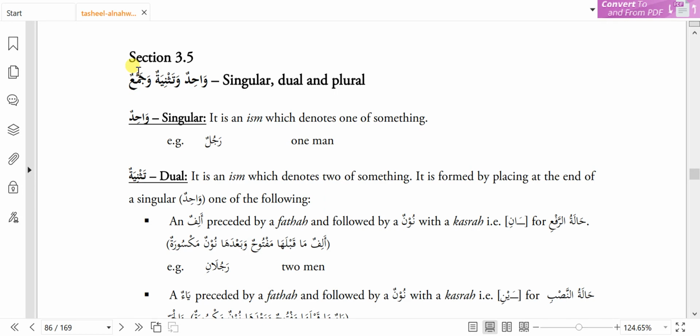So what we are going to do now, first we are going to learn about the basics of Wahid Tasniya Jama on our board, and once you are able to understand or become familiar with a few of the concepts, then we will come back to this book and read from it and try to explain anything written in the book, a new topic or a new concept of Wahid Tasniya and Jama. Right now, I'm going to explain Wahid Tasniya Jama by following the similar earlier pattern on which we were studying.